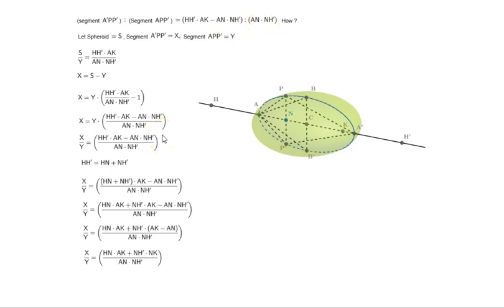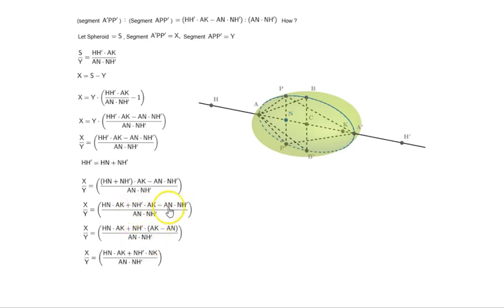Now let's take it to the next step where we arrive at this. So HH prime can be written as HN plus NH prime. So here HH prime we substitute with HN plus NH prime times AK minus AN times NH prime. Again we start working it out. We distribute, we get HN times AK plus NH prime times AK minus AN times NH prime is to AN times NH prime.